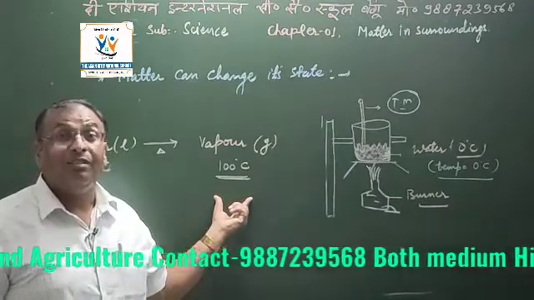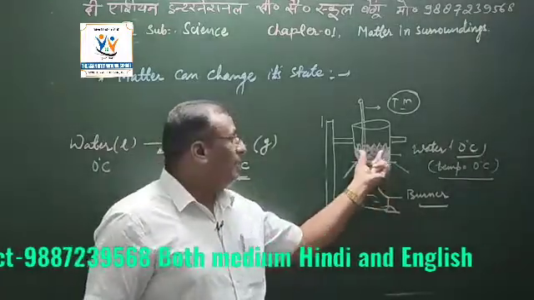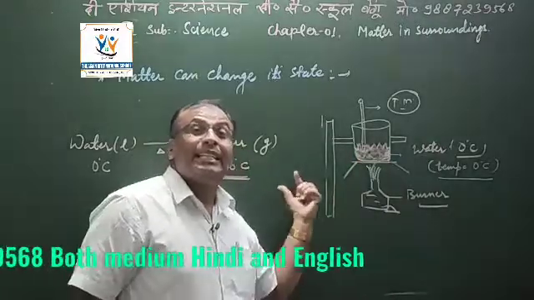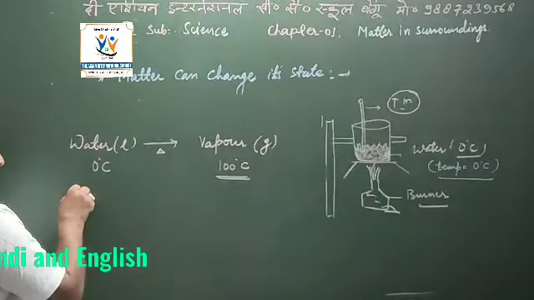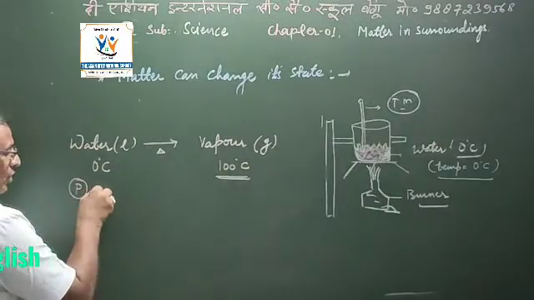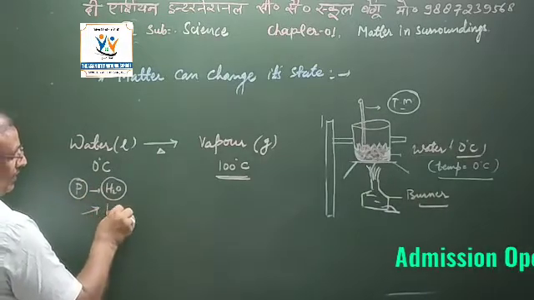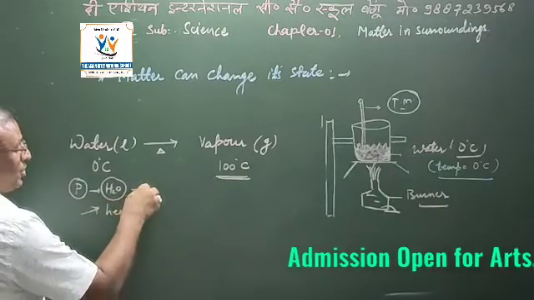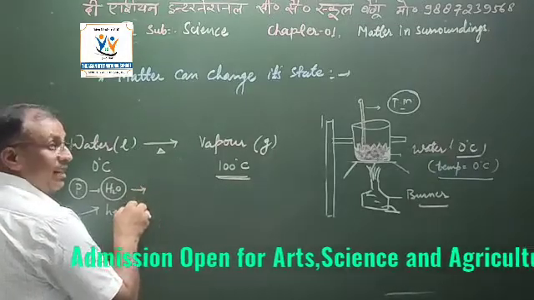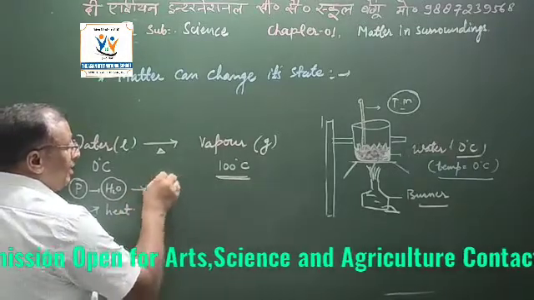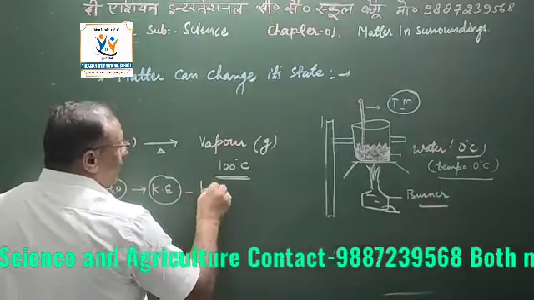Before that, a lot of heat is taken through this burner by the water to change its state. It means the particles present in the water get the heat, and when they get the heat, they start to strike each other. It means the particles change in energy, that is known as kinetic energy.